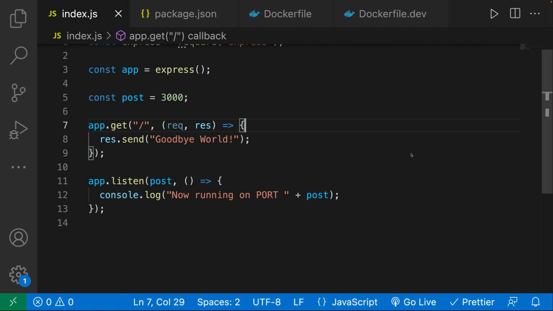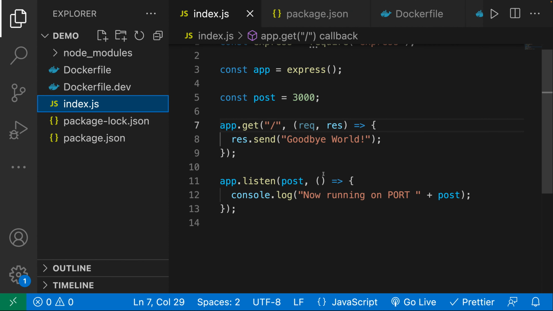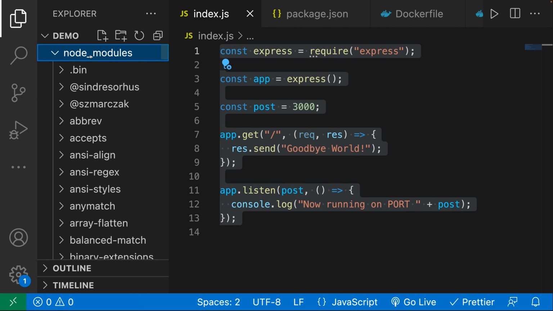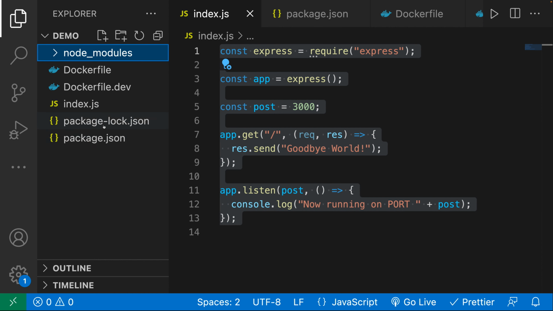In this video and the next few videos, we're going to look at ways where we can optimize our Docker workflow. In this video specifically, I want to remind you that inside of our local machine, we did an npm install. And let's say this is an application that is utilized by many developers. Some people don't do an npm install, they just run the Docker command. Some of them do an npm install, and thus they have the node modules as well as the package-lock.json file inside of their directory.